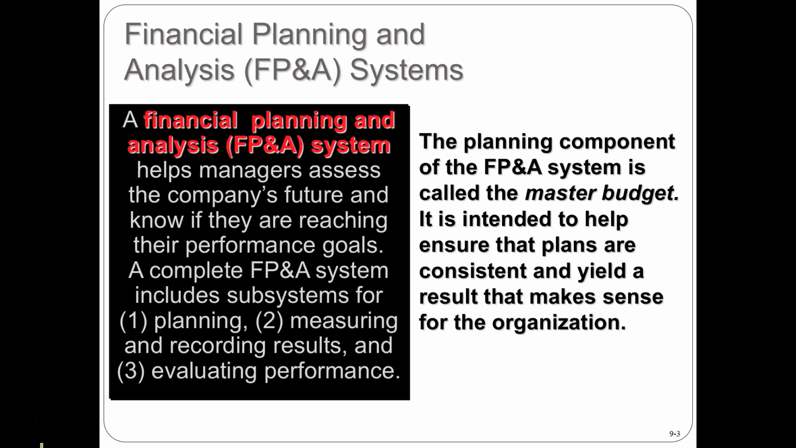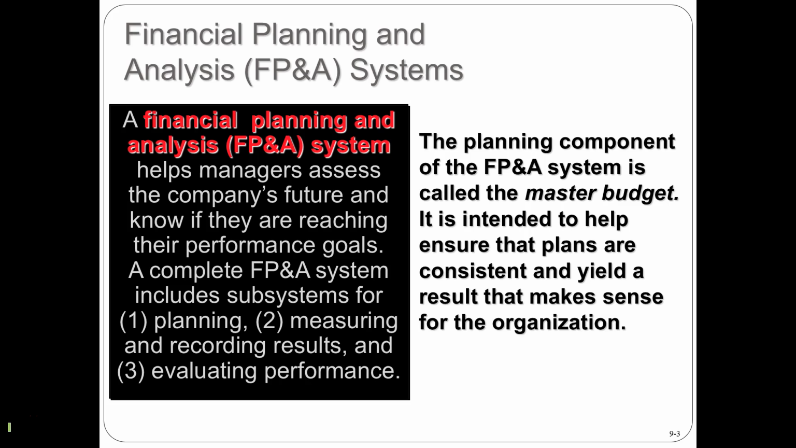A complete financial plan and analysis system includes subsystems for planning, measuring and recording results, and evaluating our performance. So that's going to be the system of every well-rounded plan. We're going to first plan what we want to do, then we're going to measure the results of what we did do, and then we're going to evaluate the performance. And of course, the budget is the first part of that. We're doing the plan so that we can then measure and compare results to the plan that we had created.